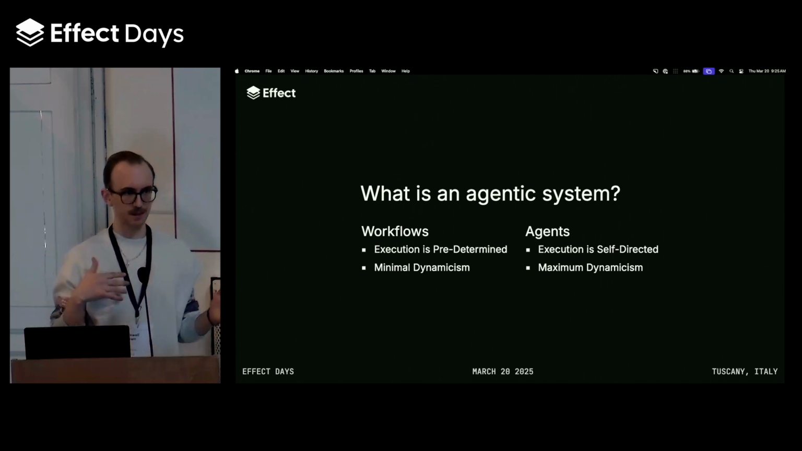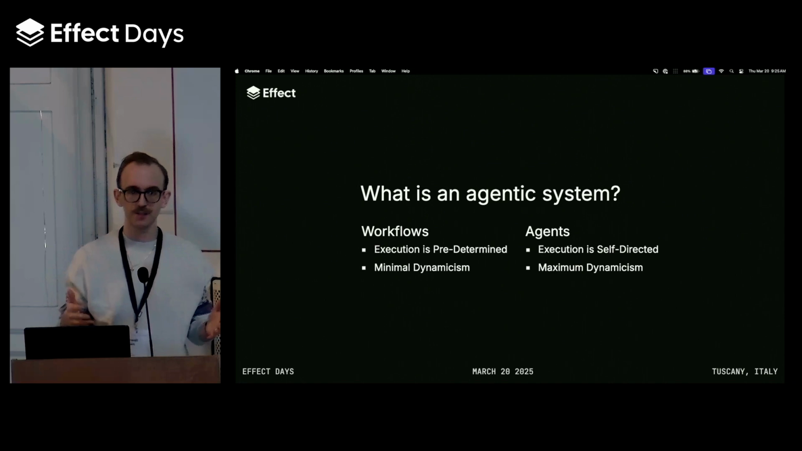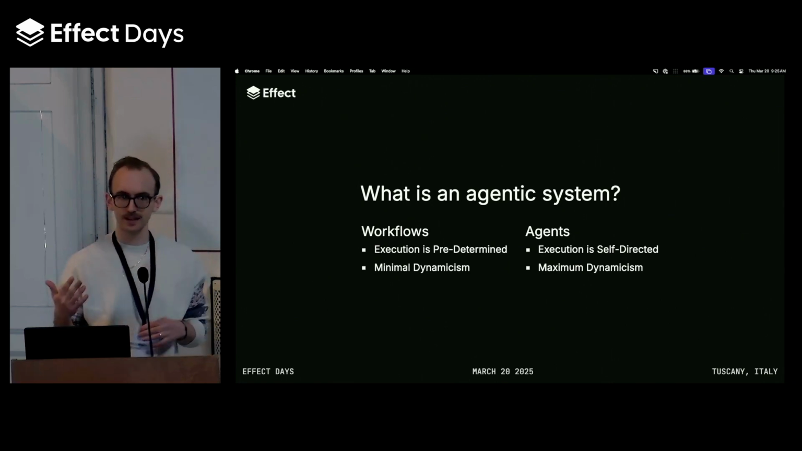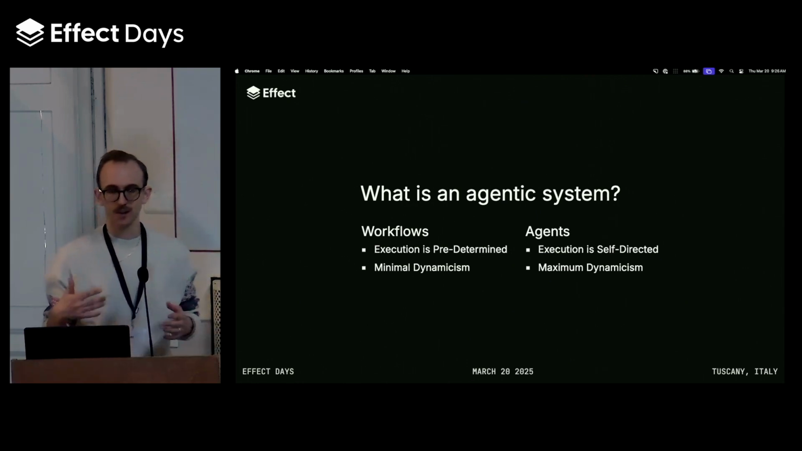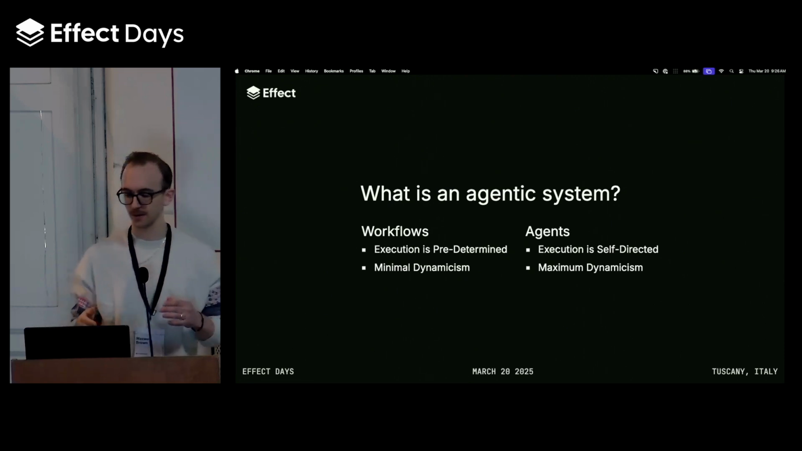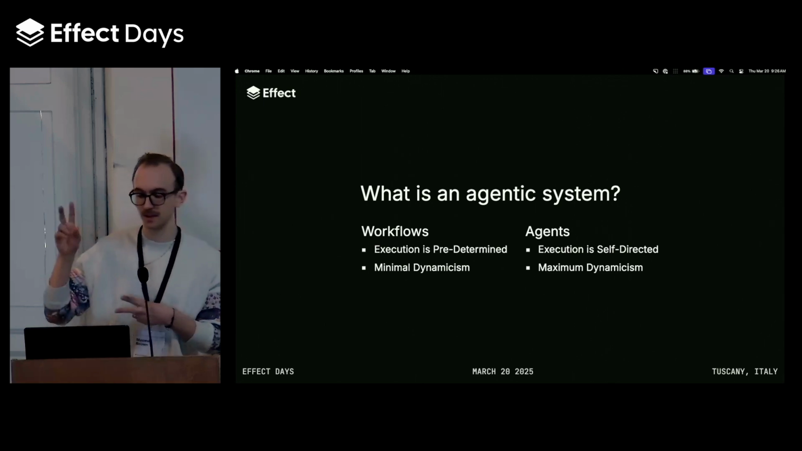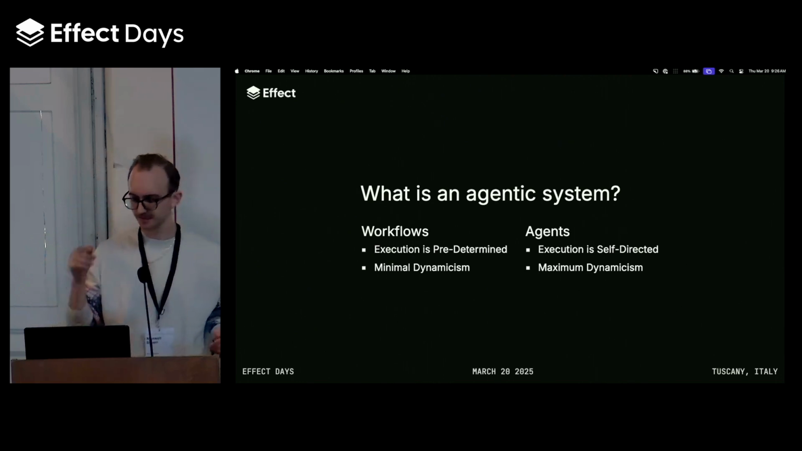So Anthropic published a blog post back in December where they talked about patterns for building agentic systems. And they also gave a definition that I kind of like because it's extremely simple. An agentic system is generally a system that utilizes what they call an augmented LLM for interactions to accomplish different tasks. So you interact with an augmented LLM, which we'll talk about in a second, to accomplish various tasks.